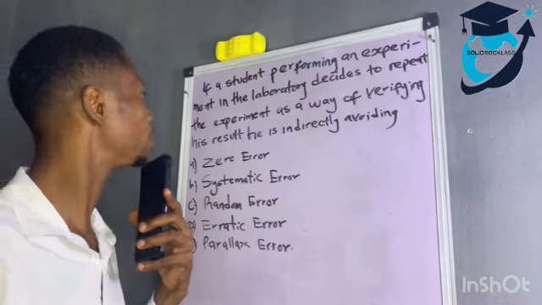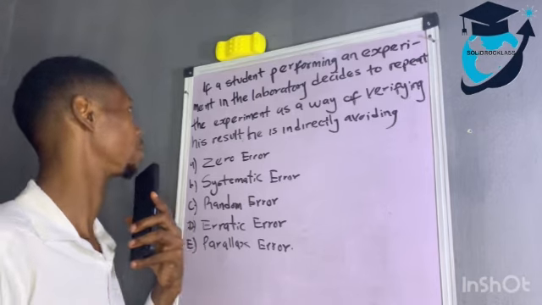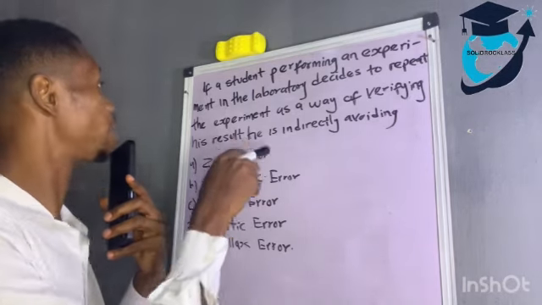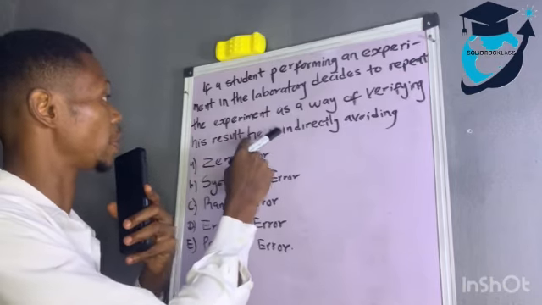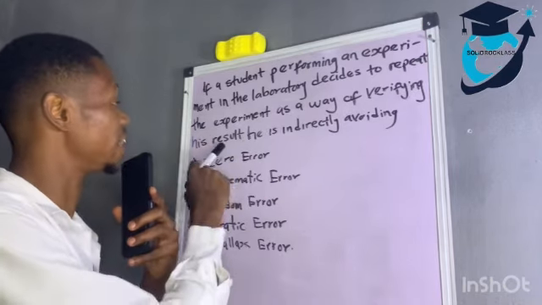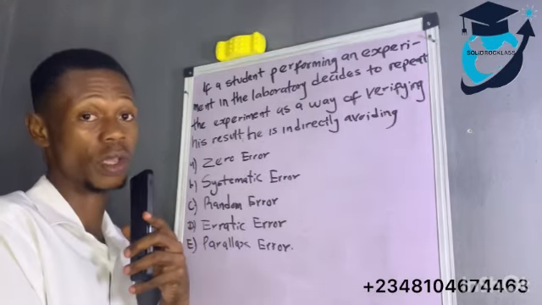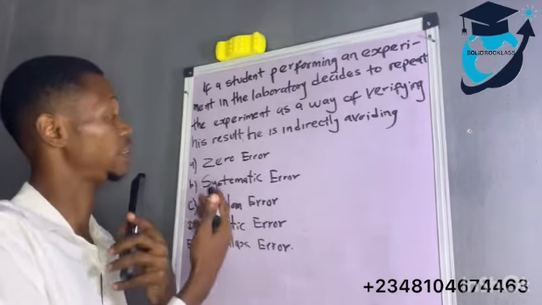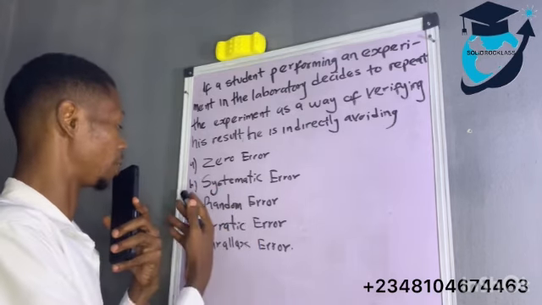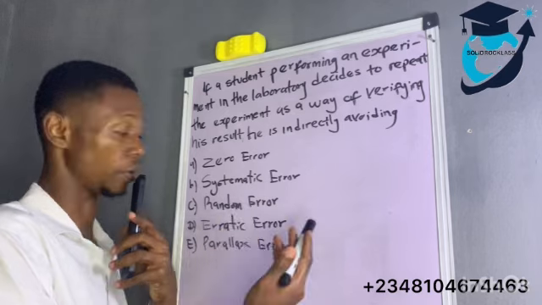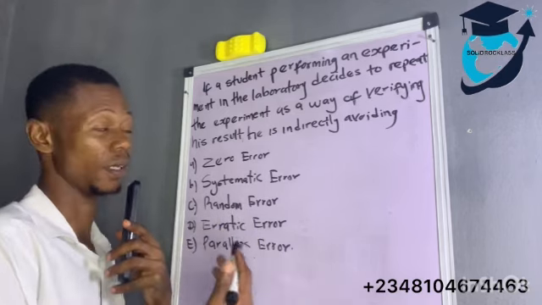Alright, we'll look at this question. We're going to do error today. If a student performing an experiment in the laboratory decides to repeat the experiment as a way of verifying his result, he is indirectly avoiding which kind of error? A says he's avoiding zero error. B says he's avoiding systematic error. C says he's avoiding random error. D says erratic error. And E says parallel error.